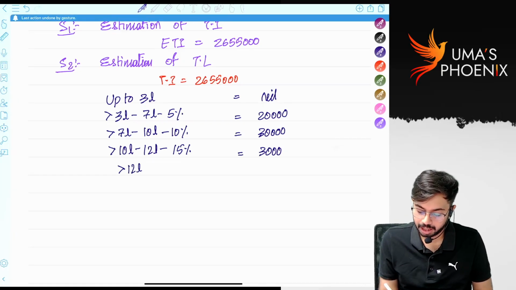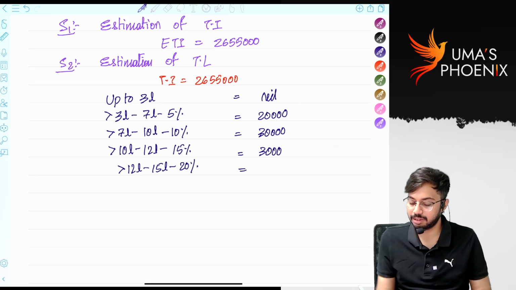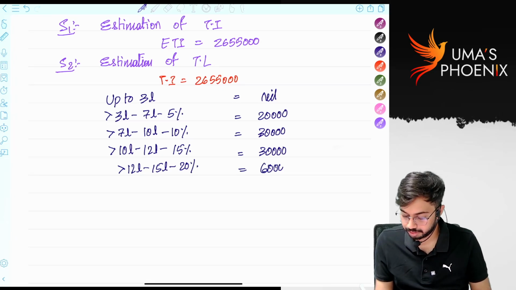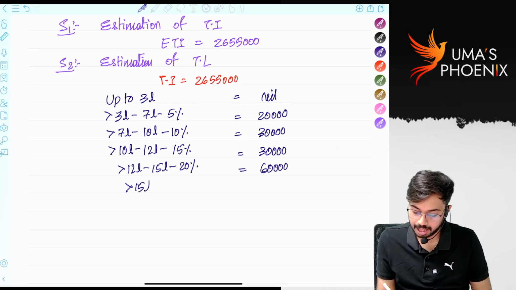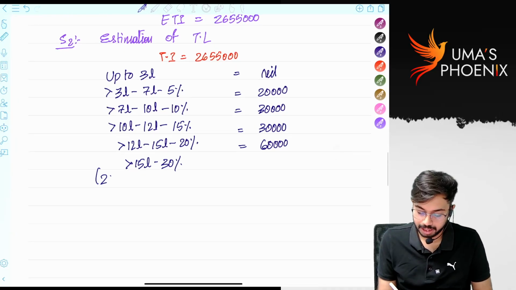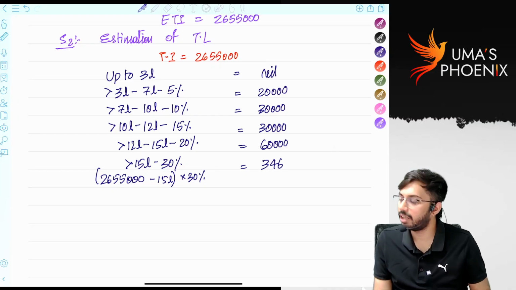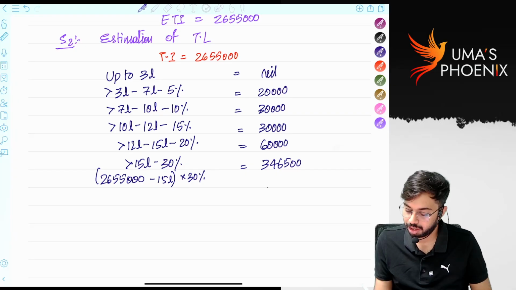Greater than 12 lakh up to 15 lakh, tax amount is 60,000. Greater than 15 lakh, tax rate is 30%, right? So 26 lakh 55,000 minus 15 lakhs into 30%. How much? 46,500.